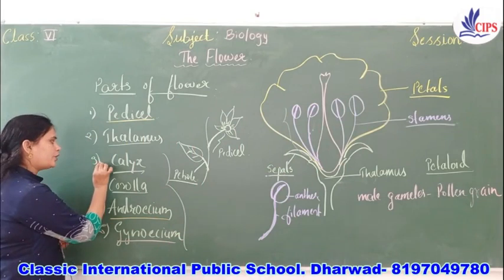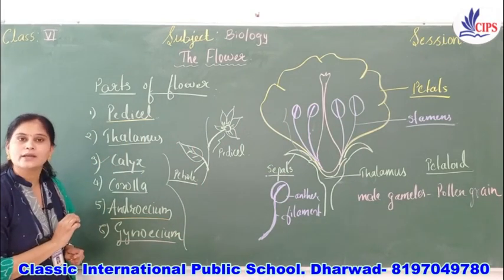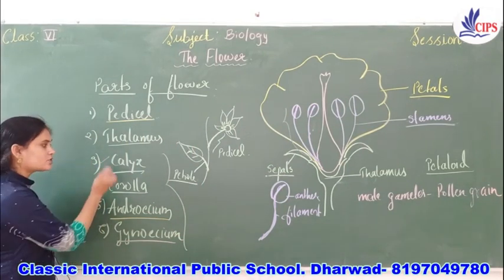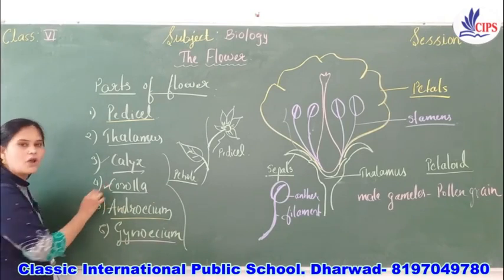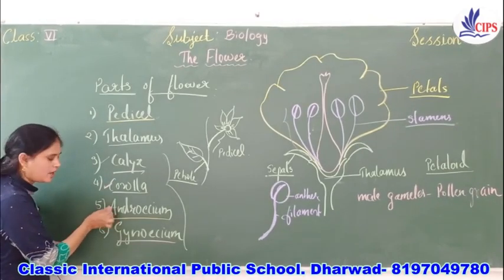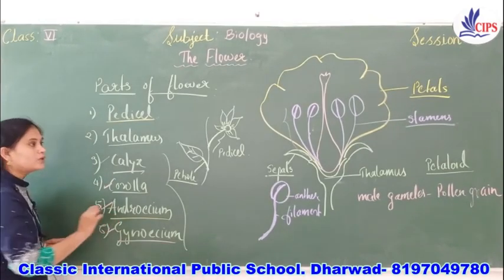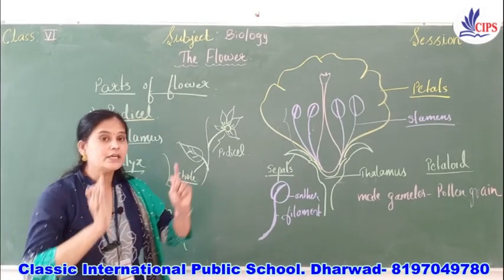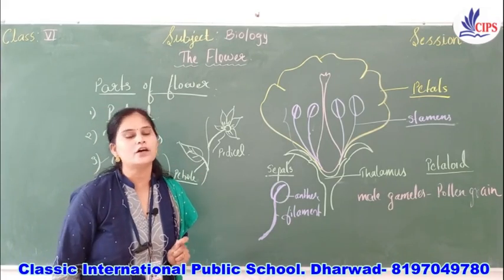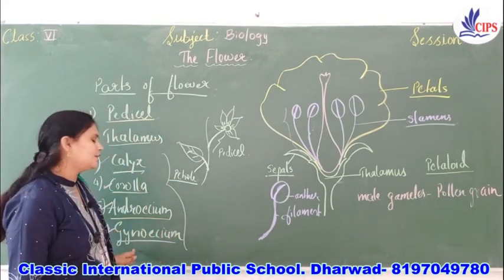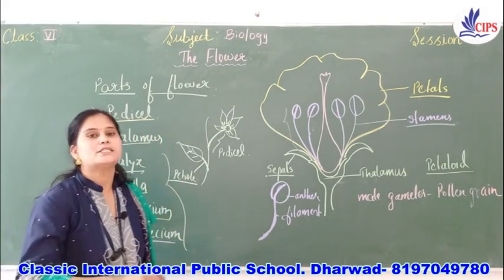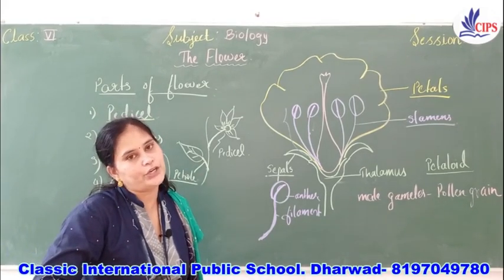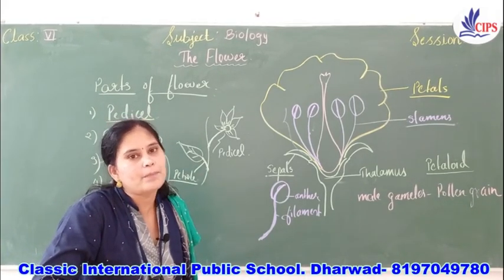Here the outermost whorl is called what? Calyx. Next to the calyx is what? Corolla. Next to the corolla, androecium. Now the last one is the gynoecium. It is the innermost whorl of the flower, and this gynoecium is the female reproductive part of the plant or a flower.